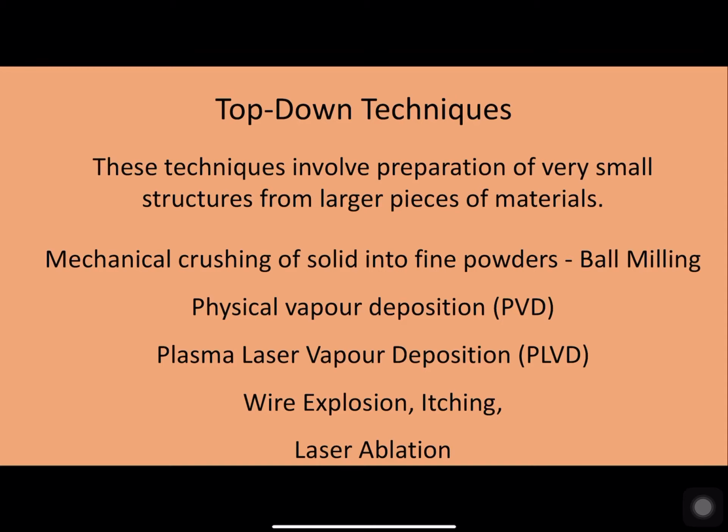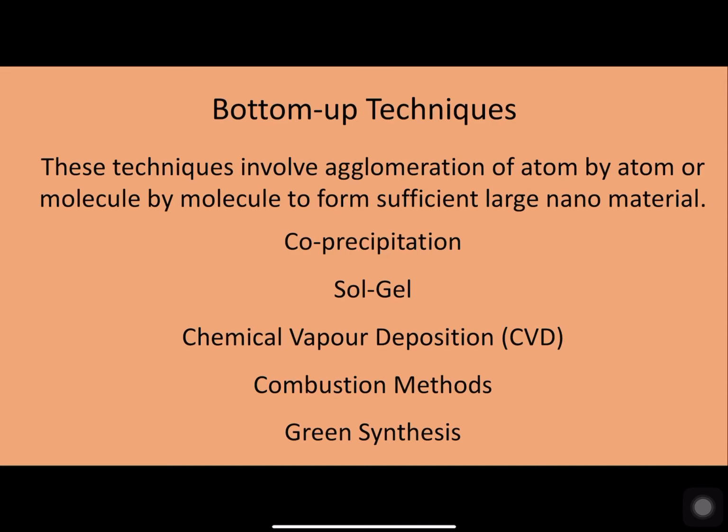forming the required nanomaterials. The second technique, the bottom-up technique, involves the amalgamation or agglomeration of atom by atom or molecule by molecule to form a sufficiently large nanomaterial.